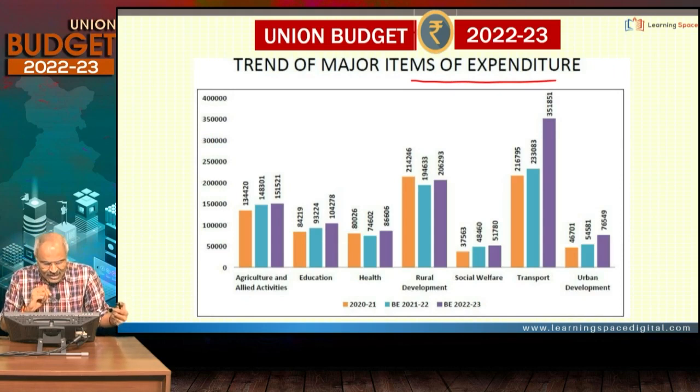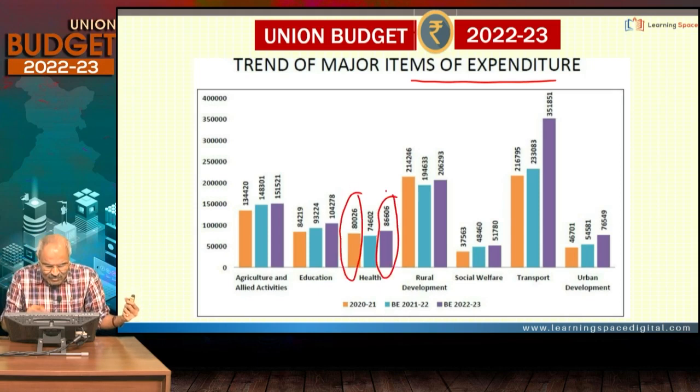And if you look further at the trend of major items of expenditure, here you see, this is somewhat what critics pointed out. In spite of the pandemic, there is not much increase in healthcare infrastructure. Here you see, this is originally planned in the 2021 budget. Social welfare, the revised budget was 48,000, now planned 51. Of course, for transport, because of infrastructure, there is a huge improvement.